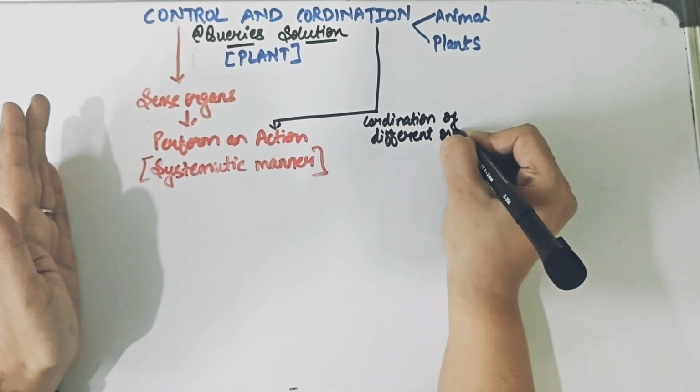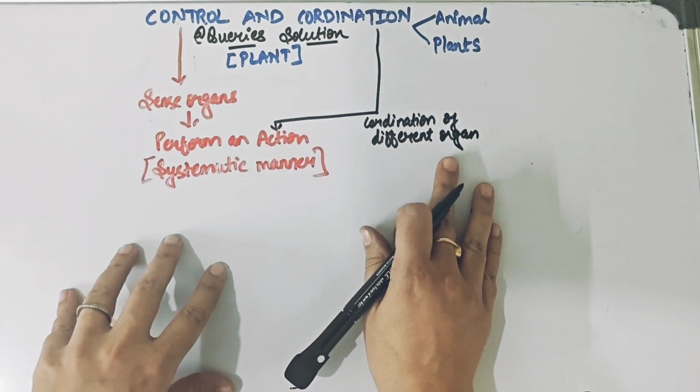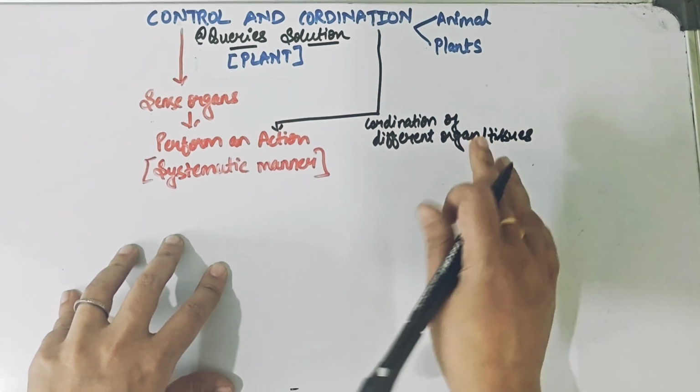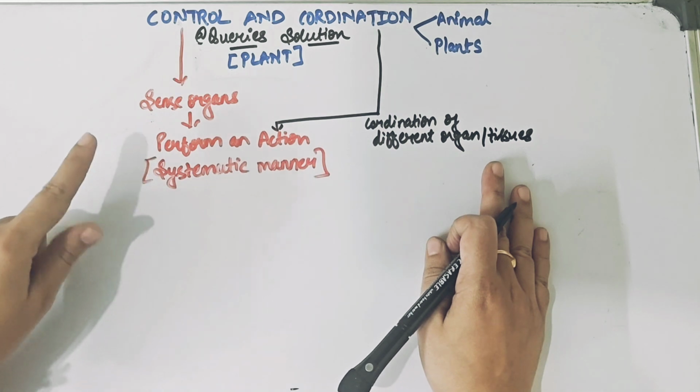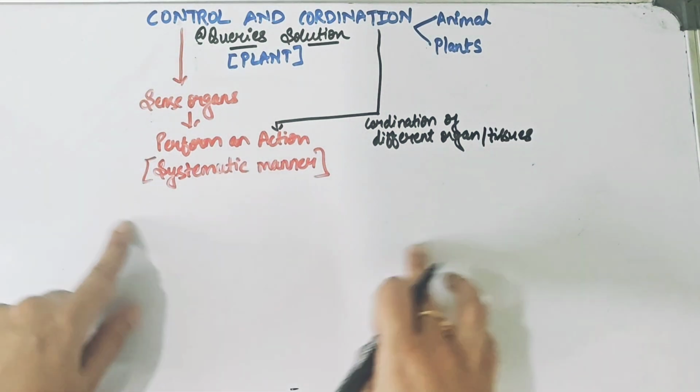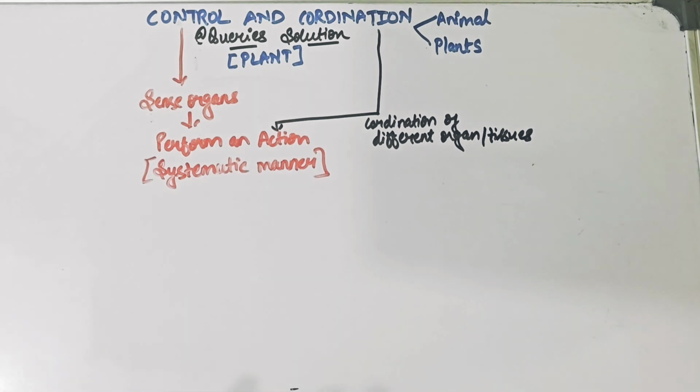We would definitely require the coordination of different organs or different tissues in our body to happen, so that we can perform an action in a systematic manner. And this is entirely what defines control and coordination.